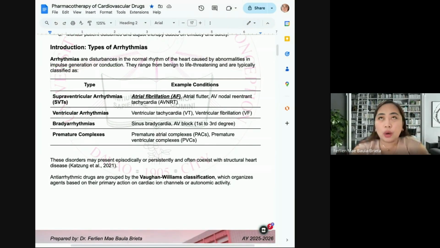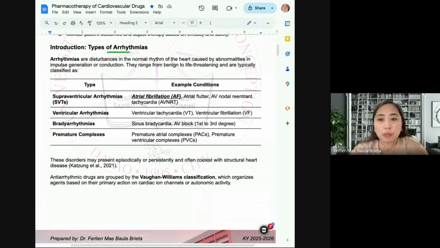So we have to familiarize ourselves with the components of an ECG so that we'll be able to understand ano yung mga gamot na binibigay sa mga conditions na to. And also, frankly speaking, in some equivalency exams, for example in the US and Canada, they are expecting pharmacists to know how to interpret and identify the problems or what are the specific arrhythmias based on ECG.